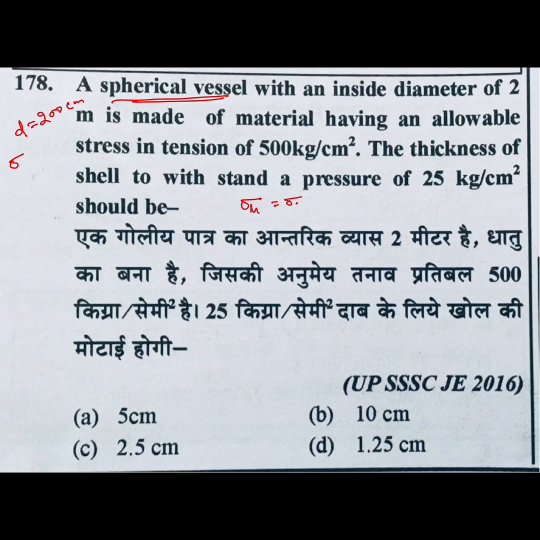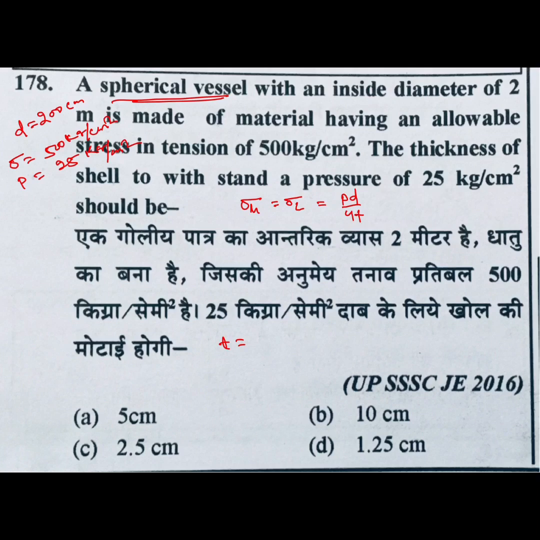This is a spherical vessel, so we will use that formula. Here hoop stress equals longitudinal stress, both are the same, PD by 4t. So sigma is 500 kg per centimeter square. Pressure P equals 25 kg per centimeter square. T value we have to calculate.